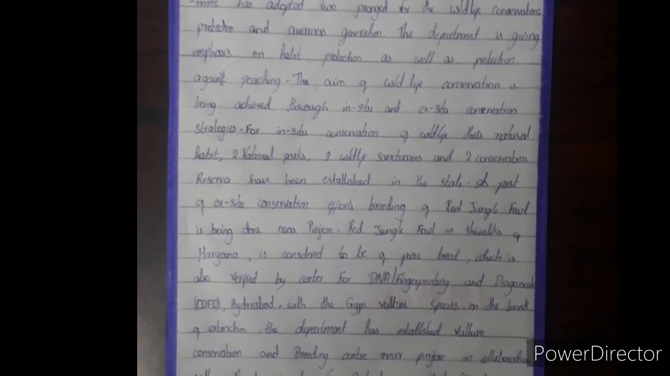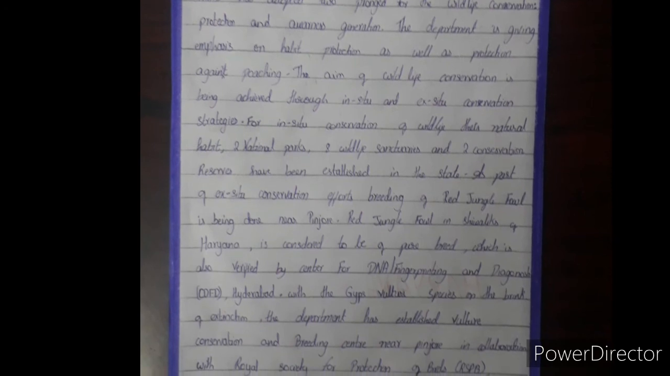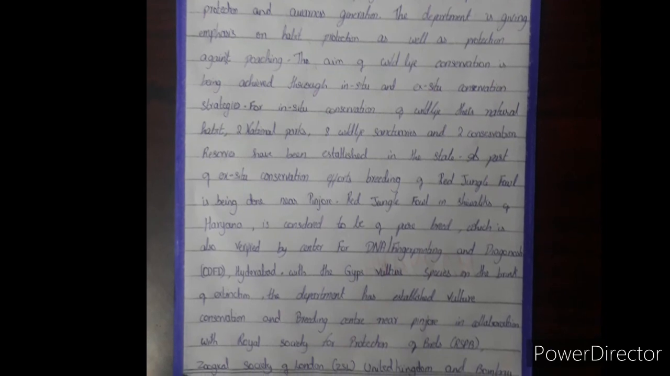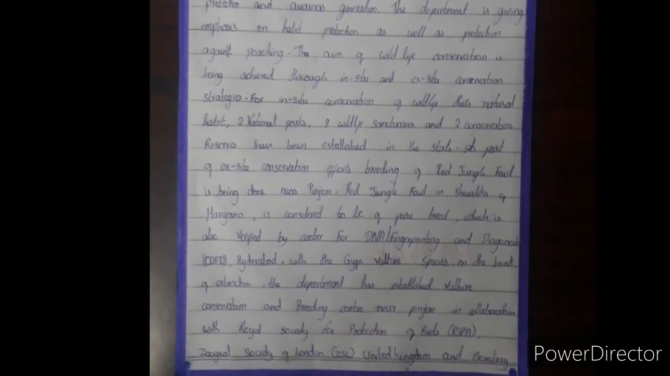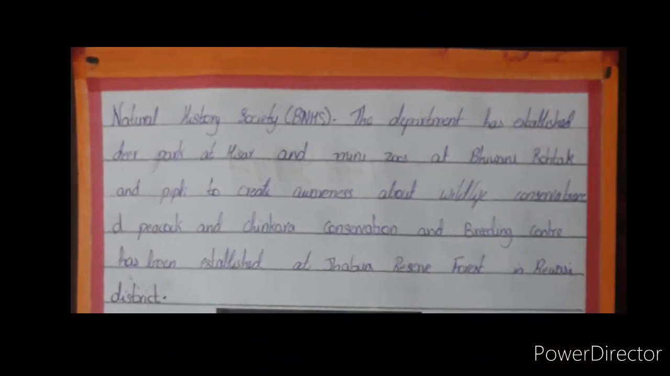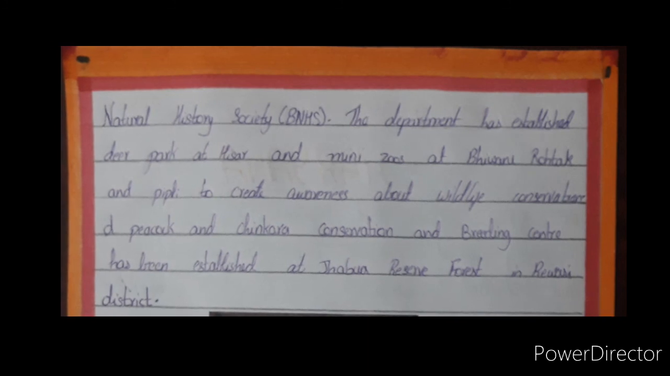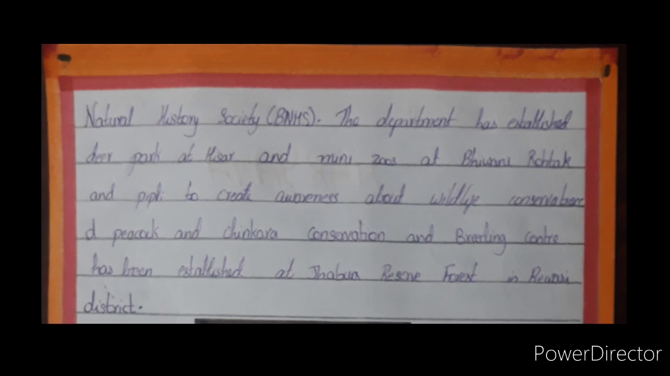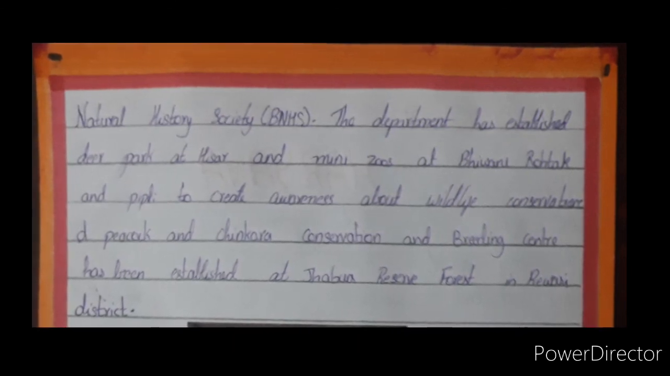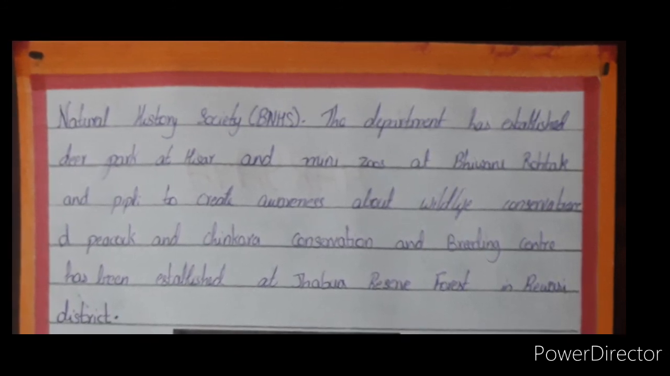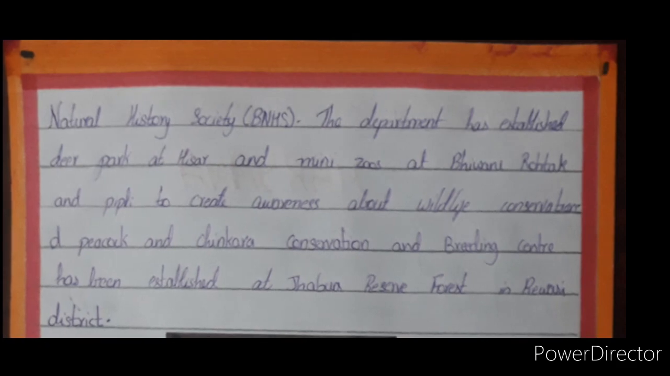With the Gyps vulture species on the brink of extinction, the department has established a vulture conservation and breeding center near Pinjore in collaboration with the Royal Society for the Protection of Birds, the Zoological Society of London, United Kingdom, and the Bombay Natural History Society. The department has established a deer park in Hisar and mini zoos at Bhiwani, Rohtak and Pipli to create awareness about wildlife conservation. Peacock and chinkara conservation and breeding centers have been established at Jhabua Reserve Forest in Rewari district.